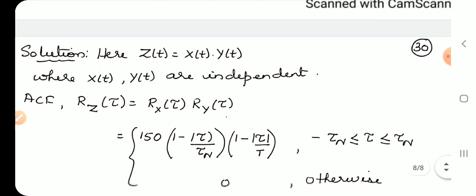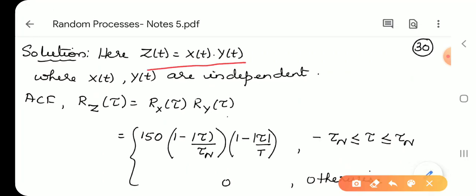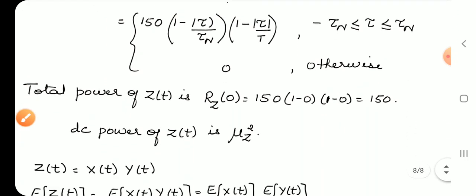Here Z(t) is the product of X(t) into Y(t). Since both are independent, we can write R_z(tau) is equal to R_x(tau) into R_y(tau). Let us multiply the definitions of the functions they have given. When you multiply, 15 and 10 is there, 150, into (1 minus mod tau by tau_n) into (1 minus mod tau by T), for minus tau_n less than or equal to tau less than or equal to tau_n, 0 otherwise.